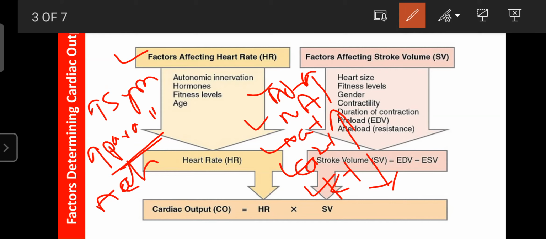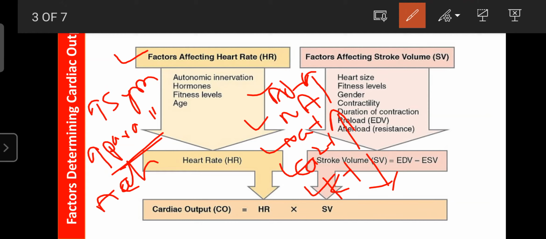If the potassium level increases, the heart rate and cardiac output decrease. So hormones are responsible for regulating the heart rate as well as the cardiac output.